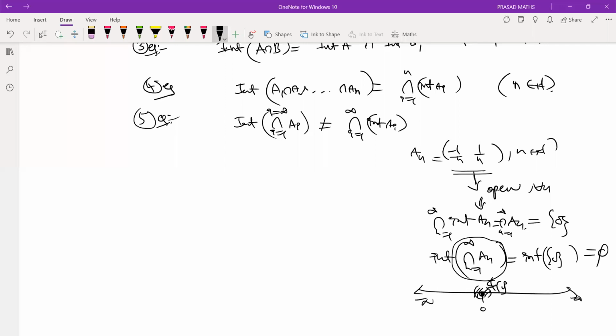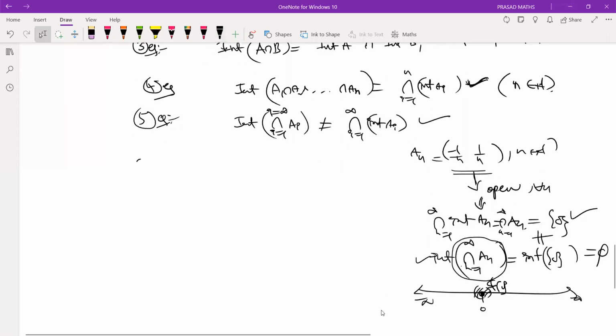Therefore, what is the interior set? Empty. Therefore, for these two sets, this one you are getting is the singleton {0}, and this one you are getting is empty. Therefore, these two sets are not equal. Understand in general that the interior of the intersection may not be equal to the intersection of the interiors. But this result is true for only finite intersection.